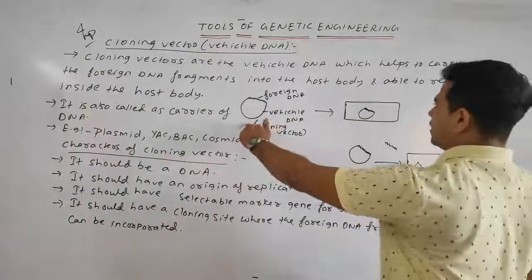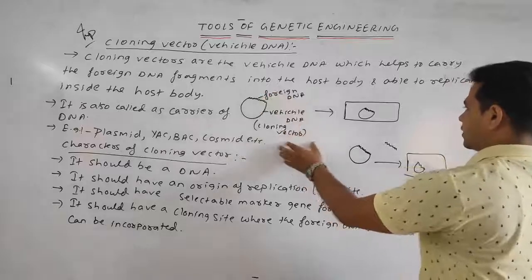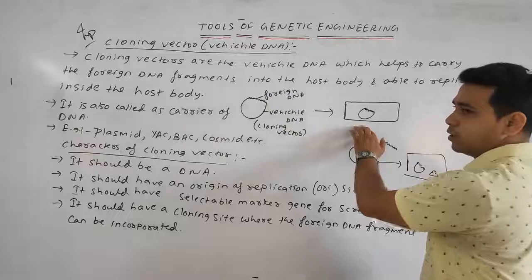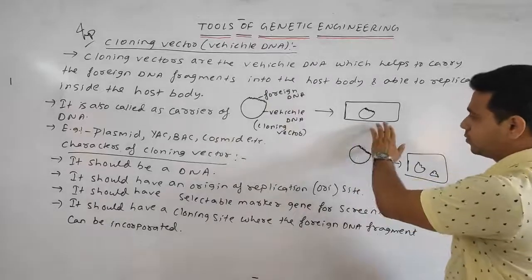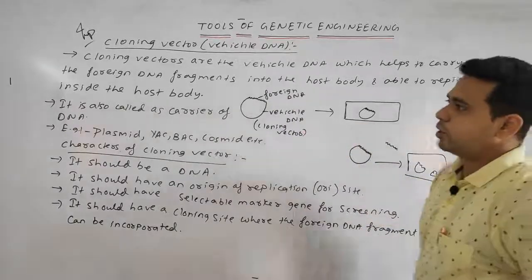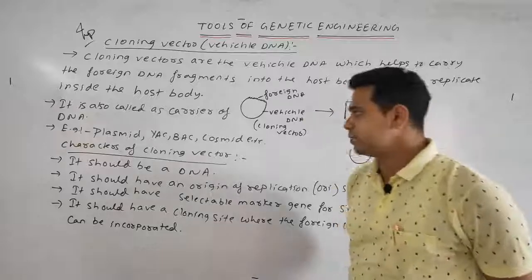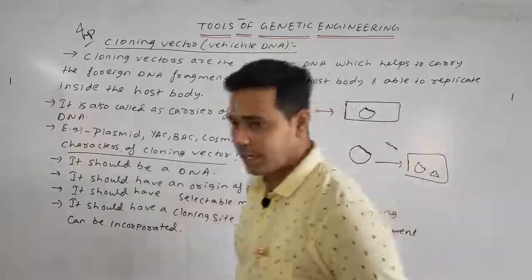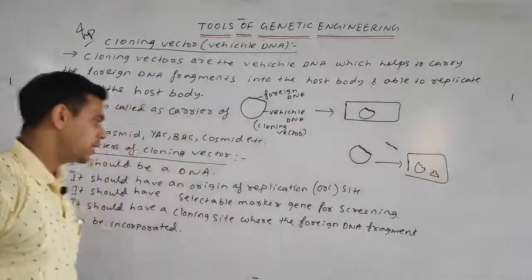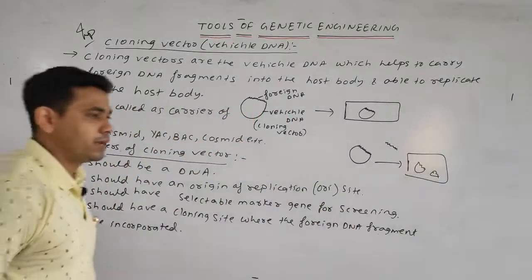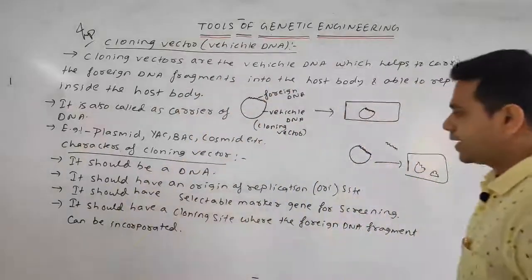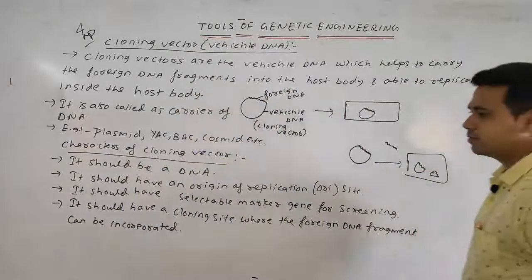This is the vehicle DNA, this is the foreign DNA, and the cloning vector helps to carry the DNA into the host body. It is also called the carrier of DNA. Examples are plasmid, YAC, BAC, cosmid, etc. Characters are: first, it should be a DNA. Second, it should have an origin of replication site, the ORI site, where the replication can be done. Next, it should have the selectable marker gene for the screening.